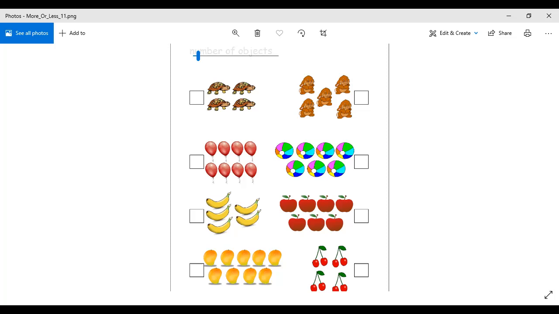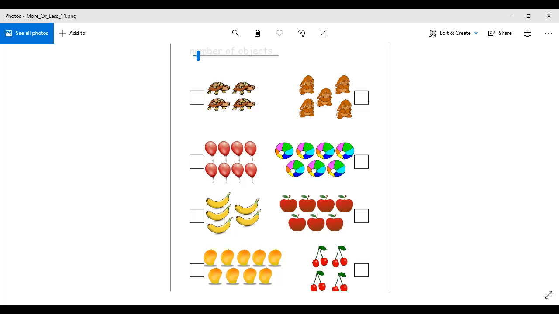Look at the next one. Who is going to tell me this? Yes, Sarah, you tell me. We have balloons on the left hand side and we have footballs on the right hand side. So tell me which is in more quantity. Balloons. Why? Because they are 8 in number and the footballs are 7 in number.